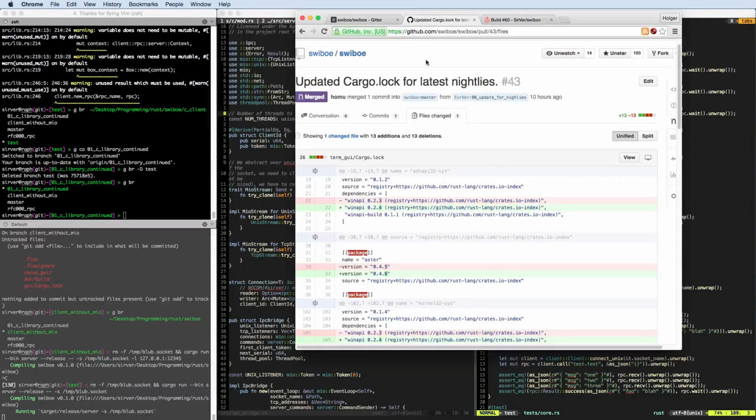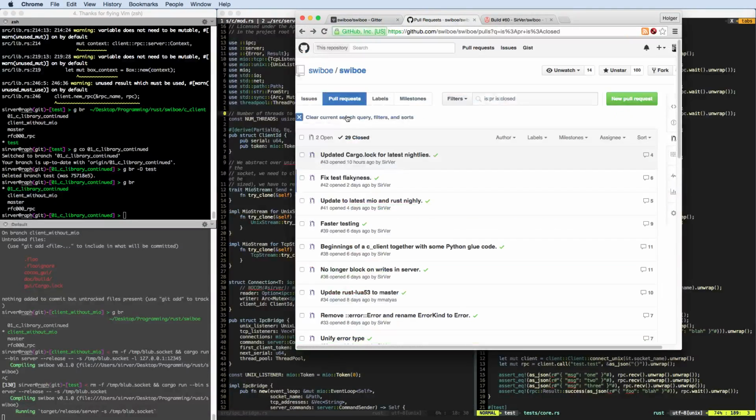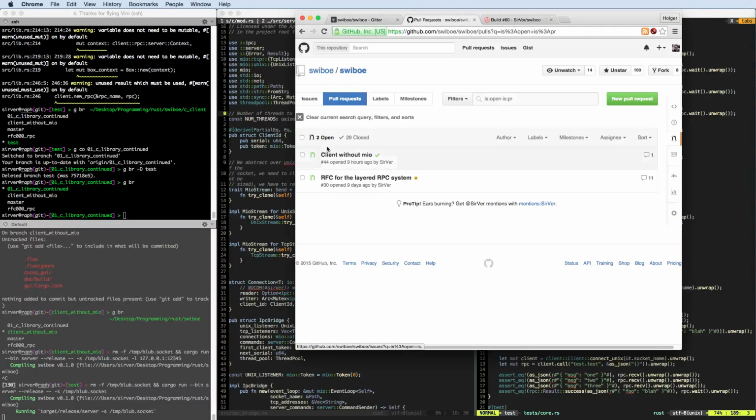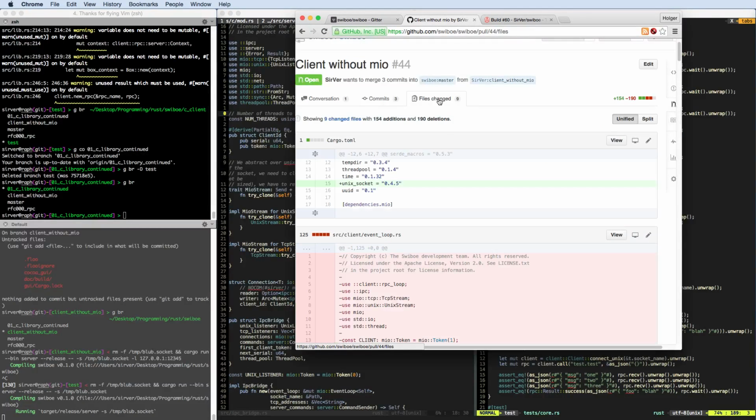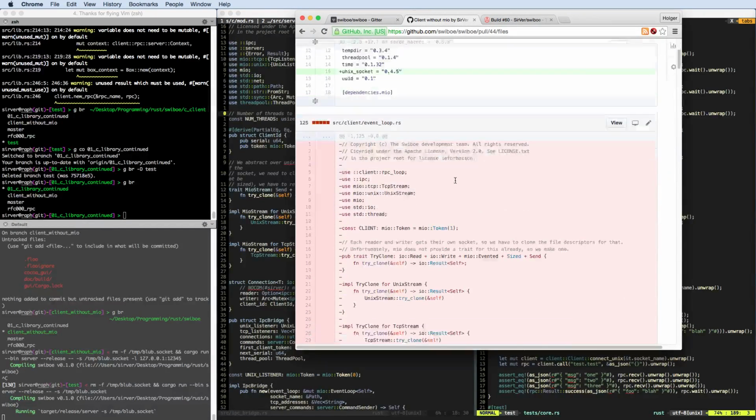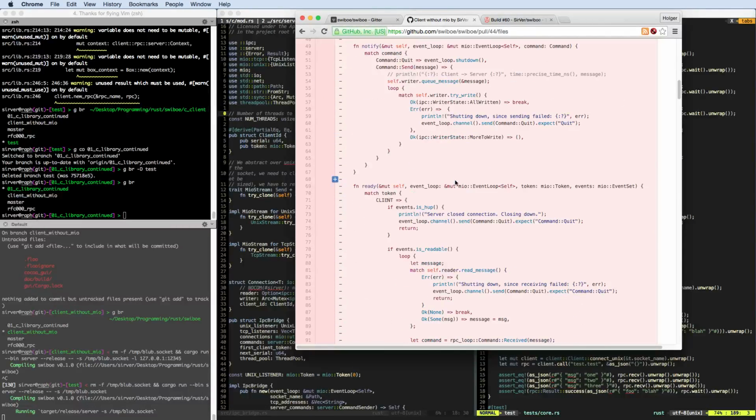And then on the weekend, I also looked into the change that I wanted to do, which is basically changing the client to not use Mayo. What we had in the client before was one event loop thread, and this event loop thread had a thread pool of threads that would actually do the input output, so the writing and reading from sockets.